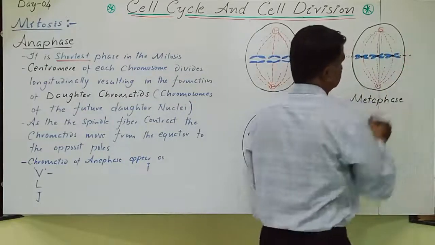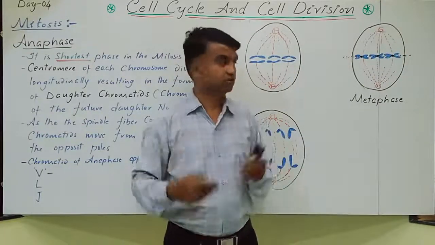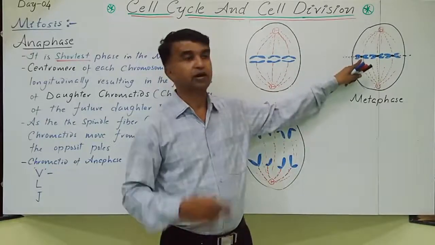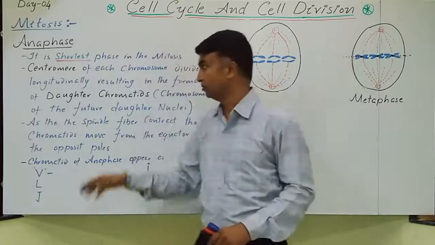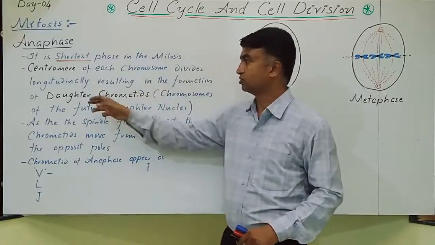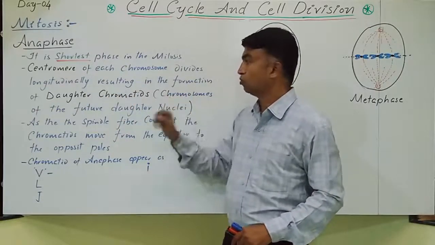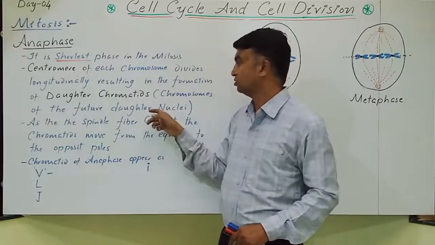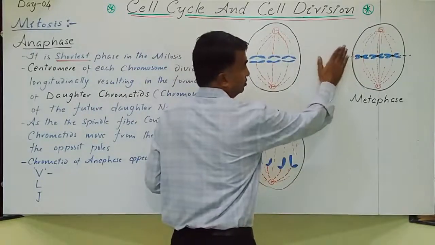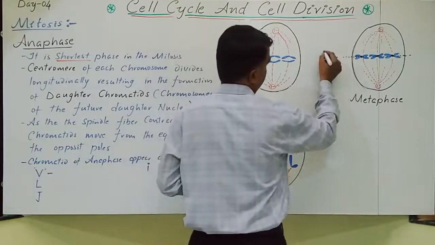If it divides, each chromosome is divided into two parts. Earlier we were saying the chromosome is made up of two chromatids. This chromosome has two chromatids, this one chromatid and this one chromatid. The centromere of each chromosome divides longitudinally, resulting in the formation of the daughter chromatids. Clear? Daughter chromatids, the chromosomes of the future daughter nuclei. So this is the metaphase, with chromosomes at the equatorial plate. This leads into the next phase, that is the anaphase.